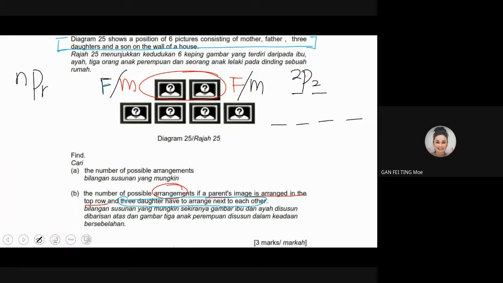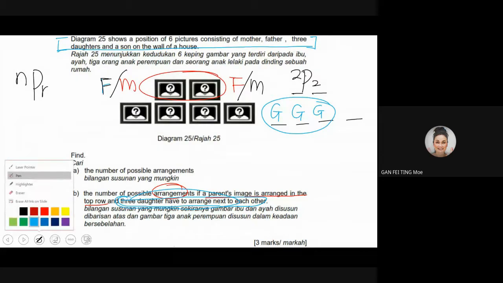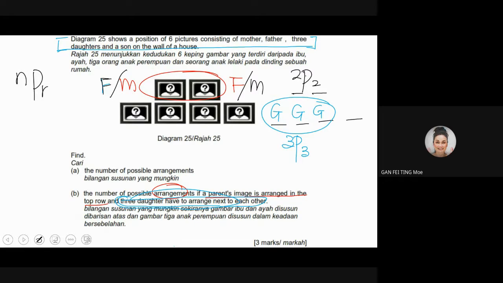The blue color is the problem: the 3 girls have to be together. You place the girl, girl, girl. It's quite difficult to explain, so please pay attention. The girl, girl, girl, what do I do? I tie them together. You don't separate them; you hold hand in hand, 3 of you. But they can permute among themselves, as long as they are in it. So in this blue color, you see 3P3. The girls themselves permute.